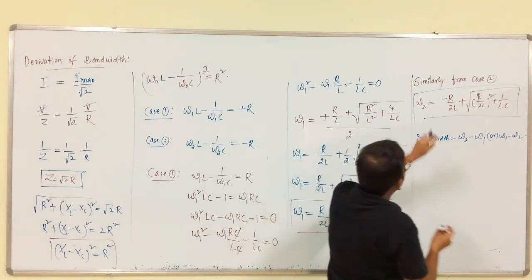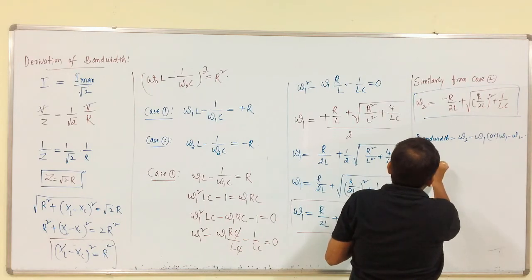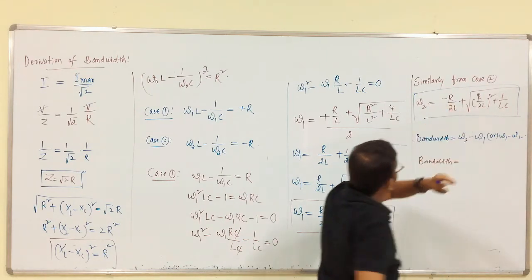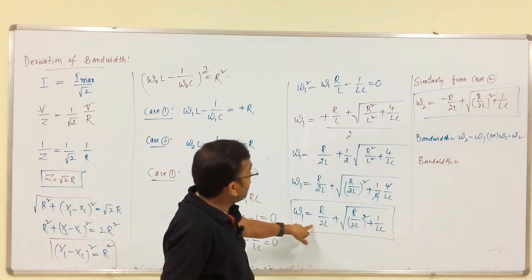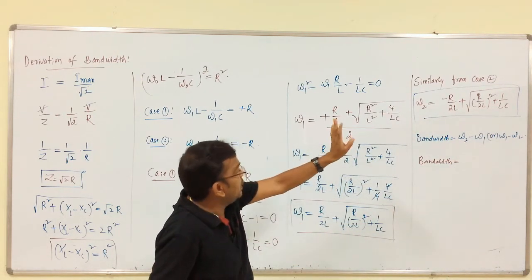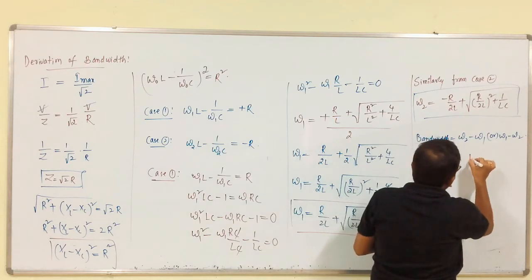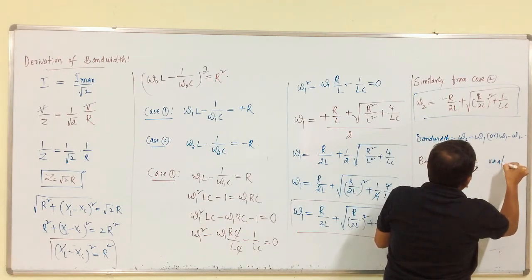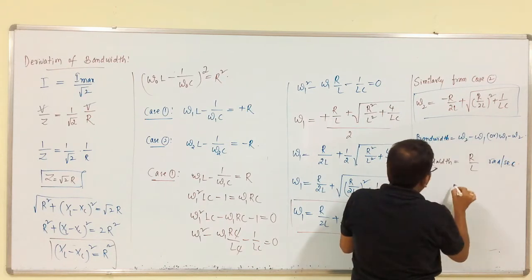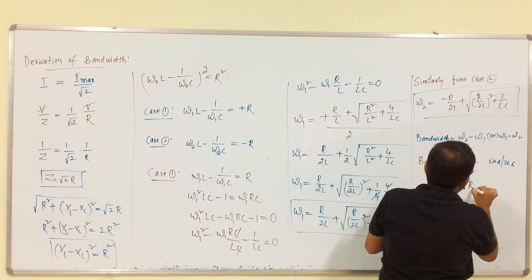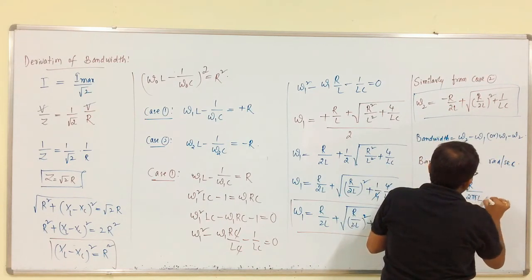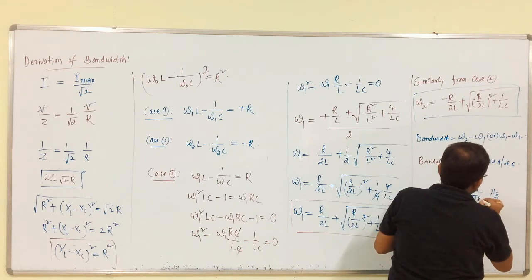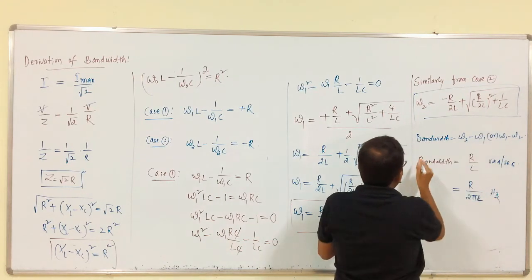After solving these two equations, we get omega 1 minus omega 2 as R by L radians per second, or we can get the bandwidth R by 2 pi L hertz.